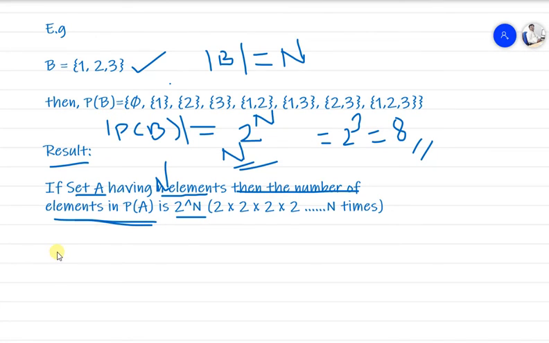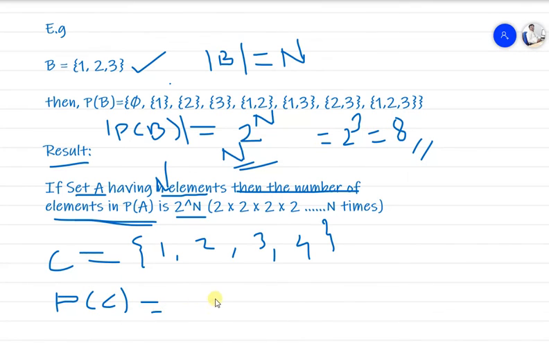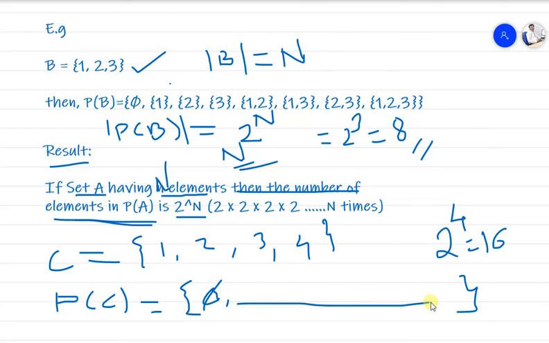So for example, if I have a set C having 4 elements, 1, 2, 3 and 4, then you tell me how many elements will be there in the power set of C. So here we need to find 2 raised to 4. 2 raised to 4 becomes 16. So how many elements will be there? 16. The first element will obviously be the null set, and the remaining elements we have to find.